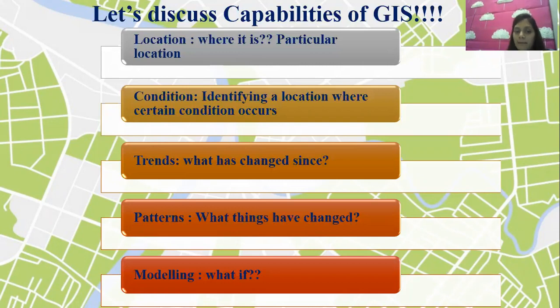They use it as a tool, and GIS can solve many problems without going to the site or location of any citizen's problem. That is why GIS is very much useful, and modeling is the best example of what can be done by GIS. So many problems can be solved.